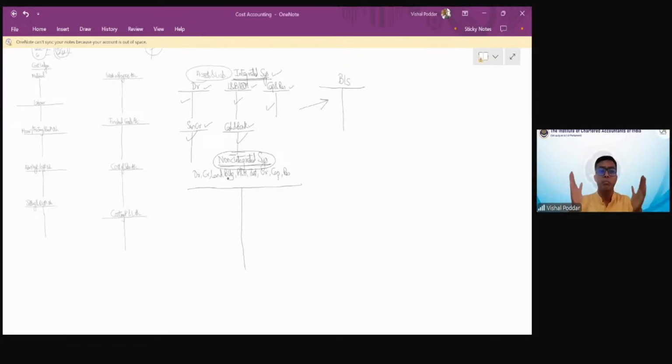Both are independent means what? Financial accounting and cost accounting are both accounting. The department is different. Their work is, whenever a transaction happens, pass an entry, ledger posting, balancing, closing, etc. They have nothing to do with the costing part. So costing is done by a different set of people.